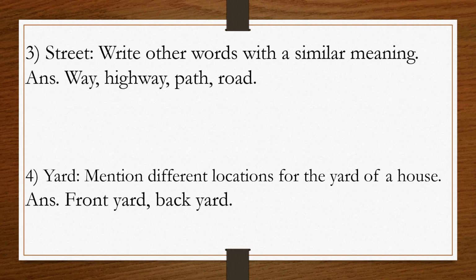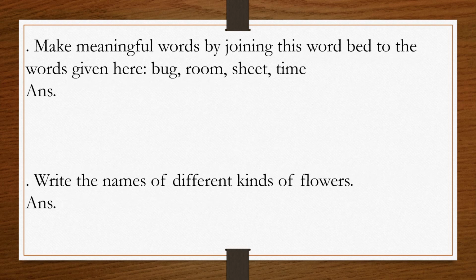Now here student, you have to make meaningful words by joining this word bed to the words given here. So the words which are given here are bug, room, sheet, time. So student, here you have to join bed and you have to write the word. Okay. Now the second work is write the names of different kinds of flowers. Here you have to write the names of different kinds of flowers. Have you understood, student?